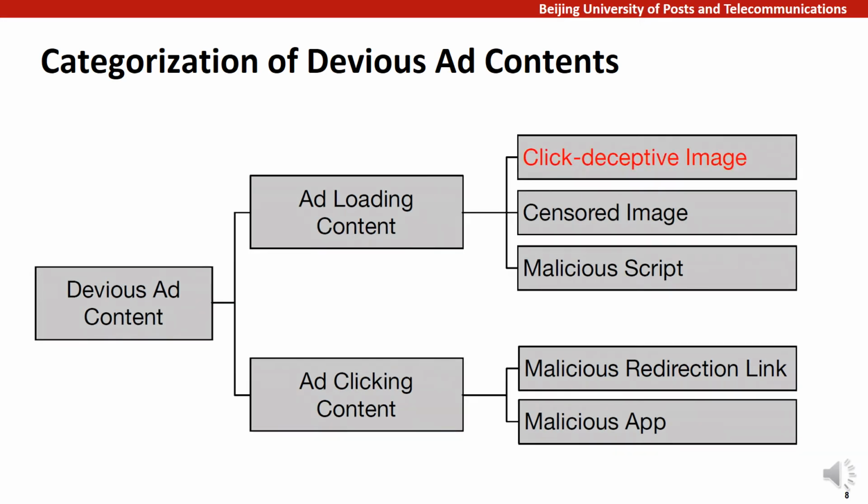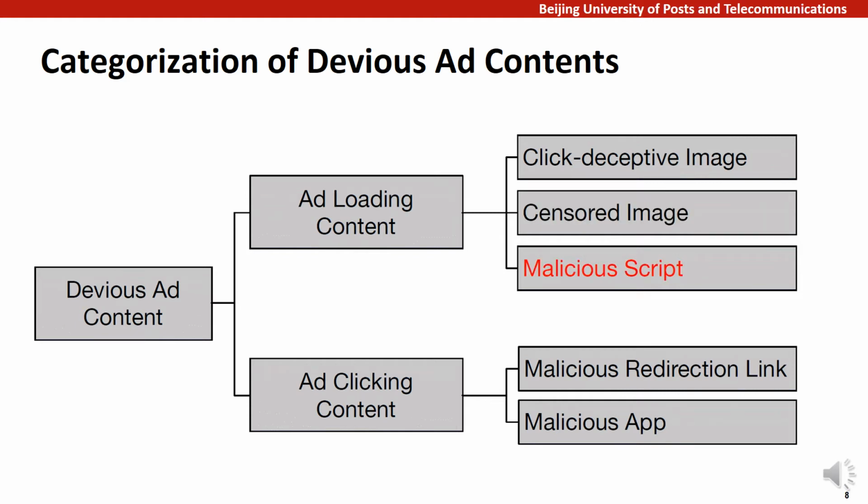The first group is click-deceptive image. Normally, the close button of an ad is a separate image, which allows ad networks or developers to set a close event on the ad, while a click-deceptive image is an ad image directly embedded with a cross symbol, tricking users to click on the ad. The second group is censored image, which refers to ad images that fall under censorship according to state legislation or the market policy. We enumerate 4 cases here: gambling, violent, medical, and pornographic images.